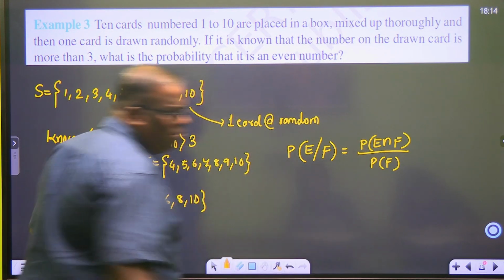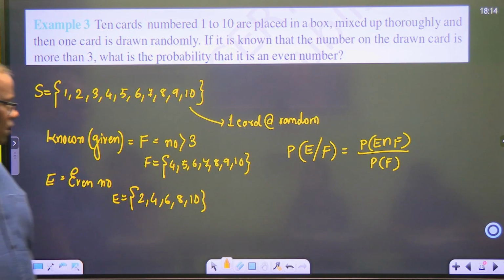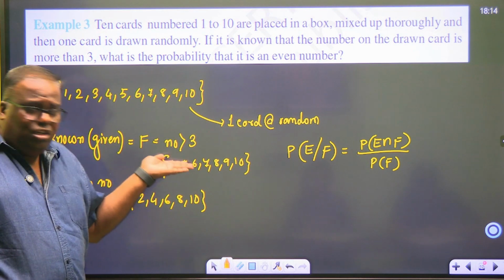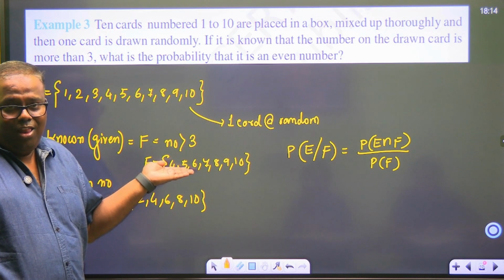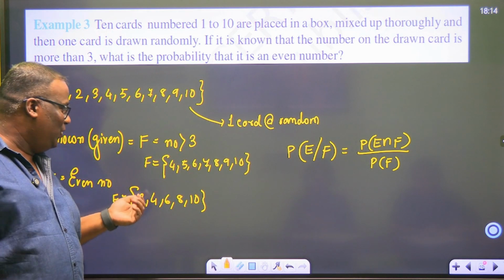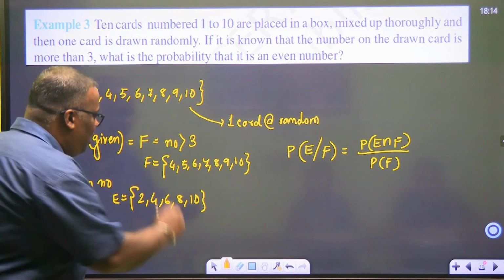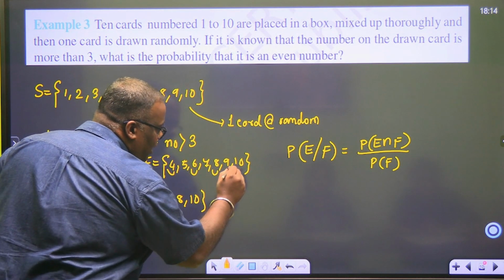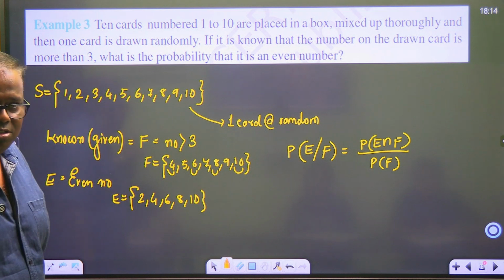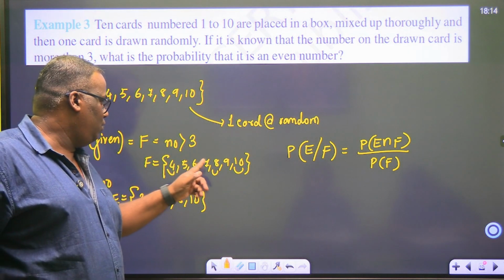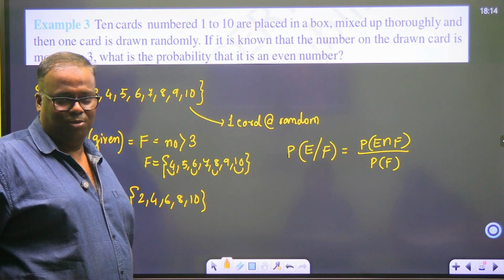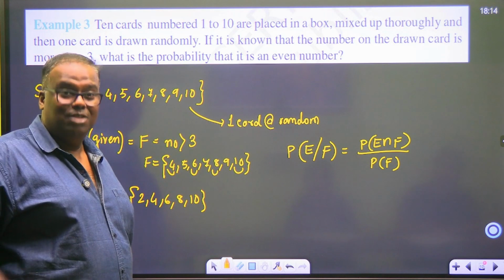But first we will go by a shortcut method. What is the shortcut method? Within F itself, find how many E are hidden. Who is hidden? 4 is hidden, 6 is hidden, 8 is hidden, 10 is hidden. How many count? 4. Out of 1 2 3 4 5 6 7. The answer should be 4 upon 7 without even doing the Venn diagram method.